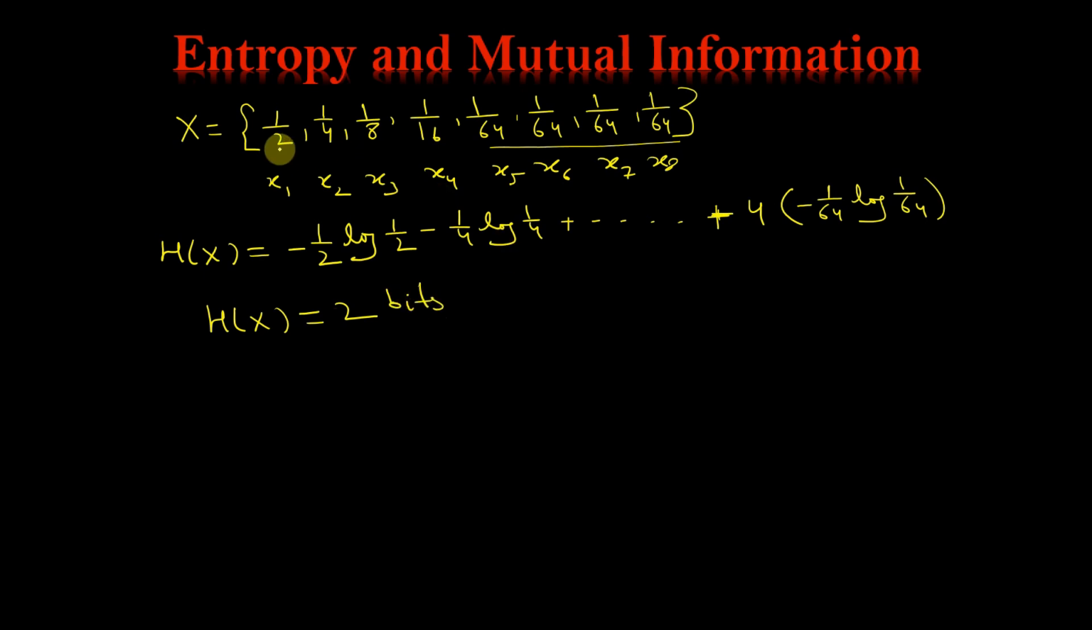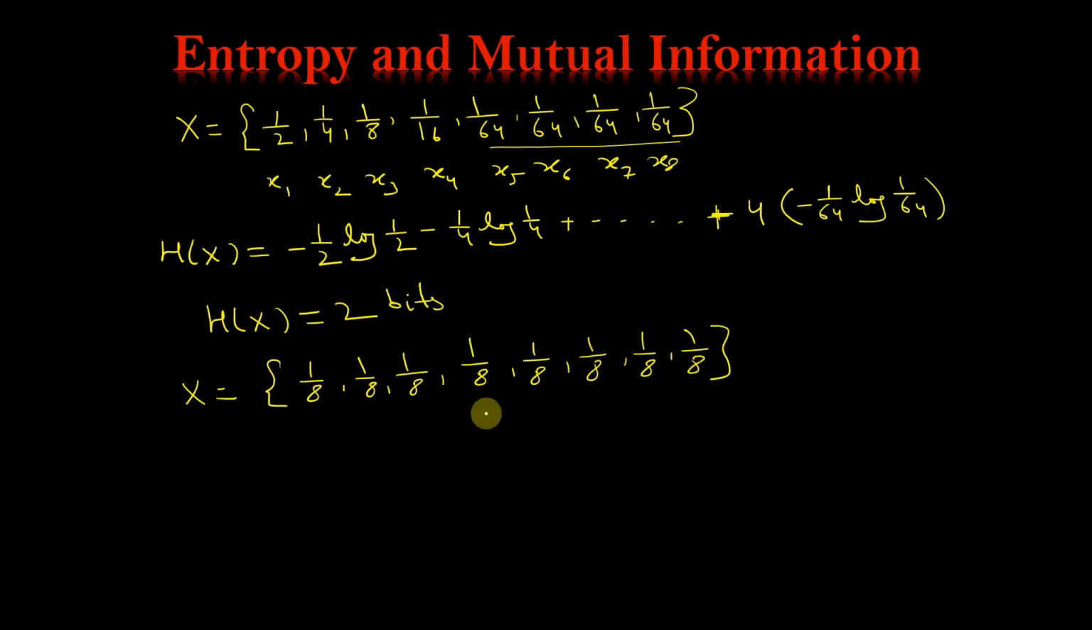Now assume that this random variable is equiprobable. Now assume x is like this: 1 by 8, 1 by 8, 1 by 8, 1 by 8, and so on for all 8 outcomes, and this is the probability distribution of these 8 outcomes. Then what would be the value of H(x)? For that particular case, H(x) will be equal to 3 bits. So this is also information, called self information.